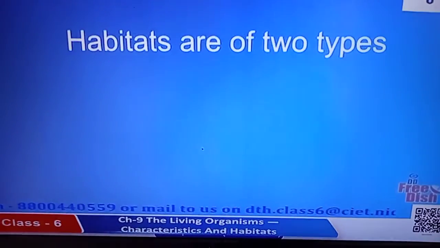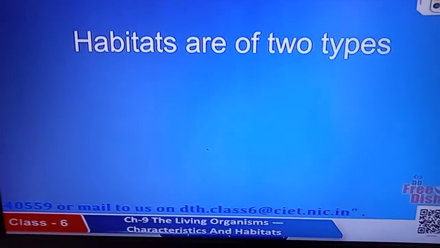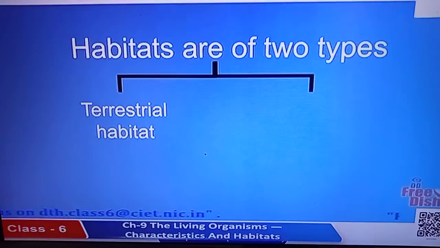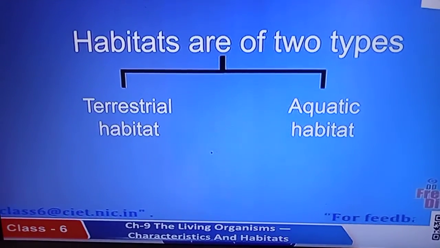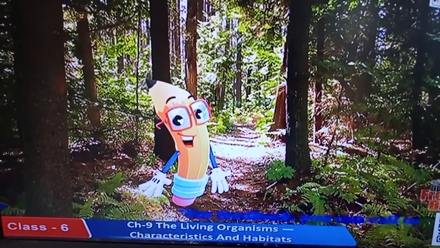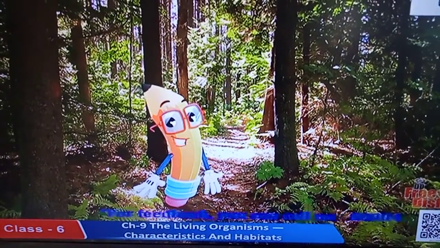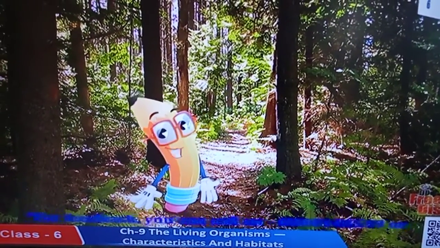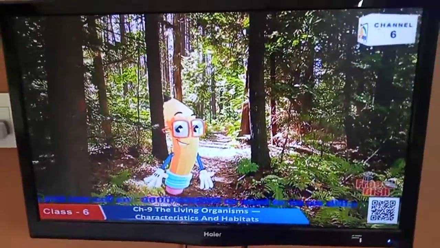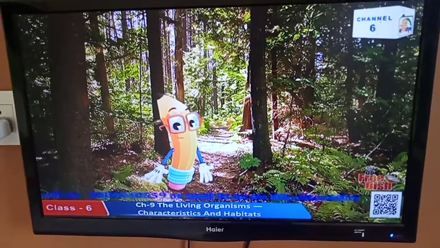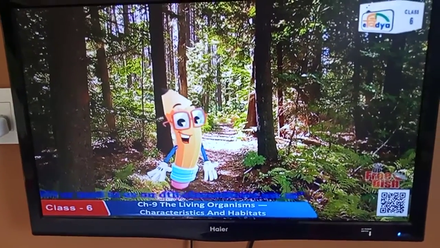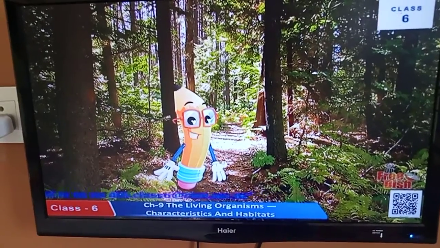Dear students, habitats are of two types: terrestrial habitat and aquatic habitat. Those organisms that live on land are said to live in terrestrial habitats, whereas organisms that live in water are said to live in aquatic habitats.